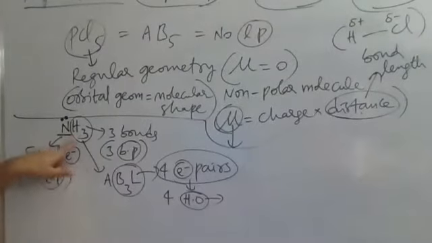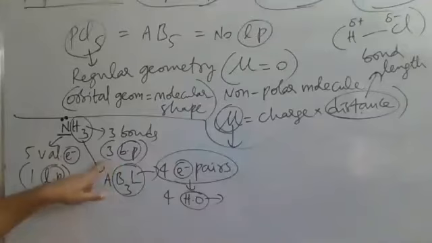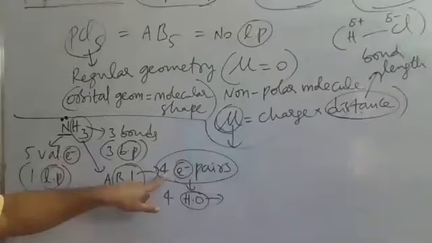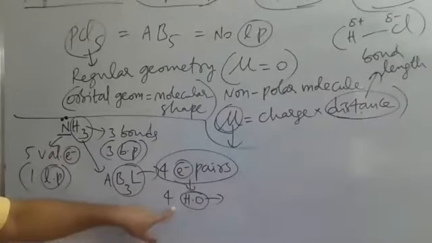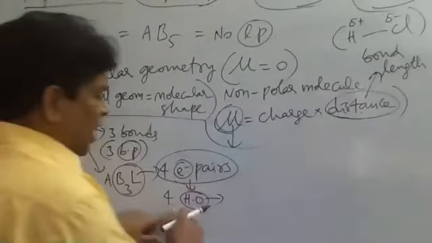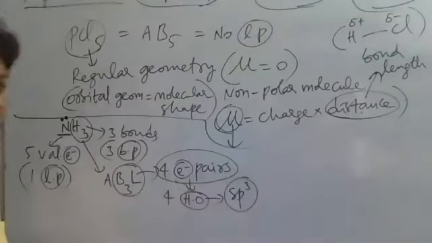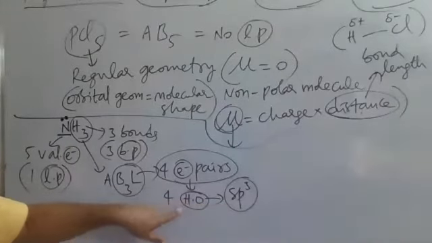See here, NH3 molecule has what? AB3L. AB3L means 3 bond pairs, 1 lone pair. 3 plus 1, totally 4 electron pairs, indicating 4 hybrid orbitals. 4 hybrid orbitals means what is the type of hybridization? sp3 hybridization. So the type of hybridization here is sp3.